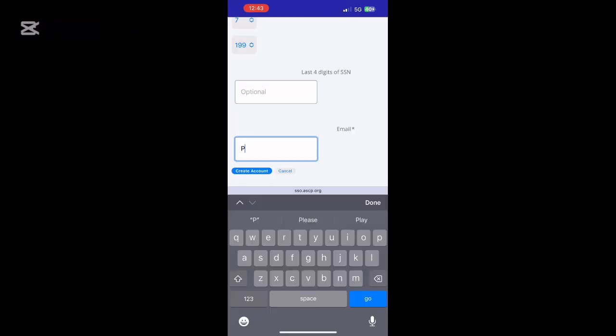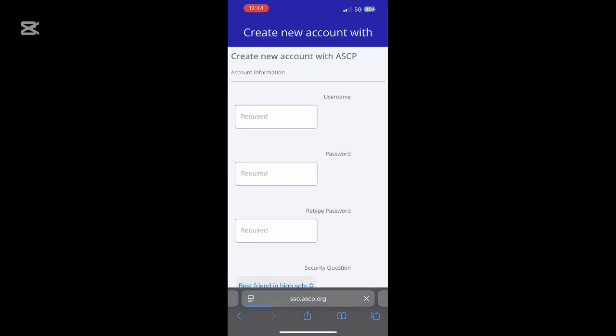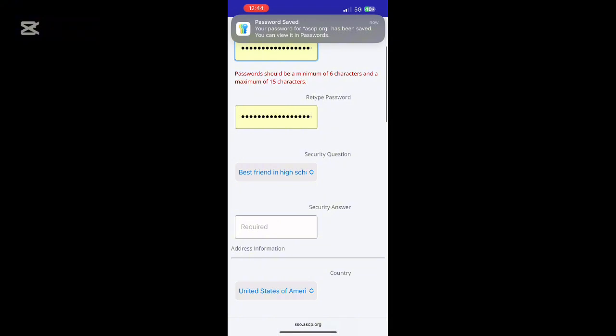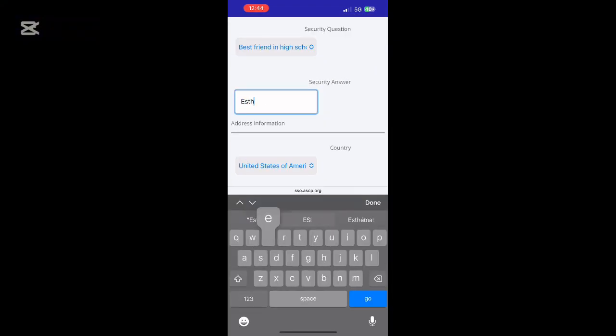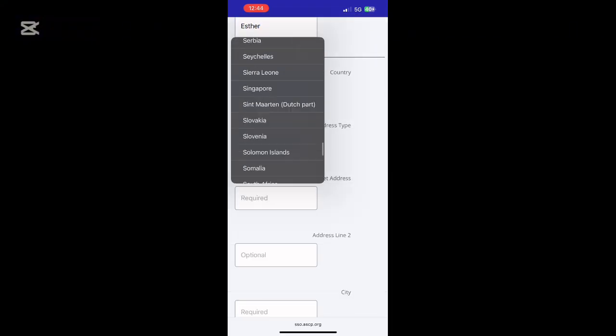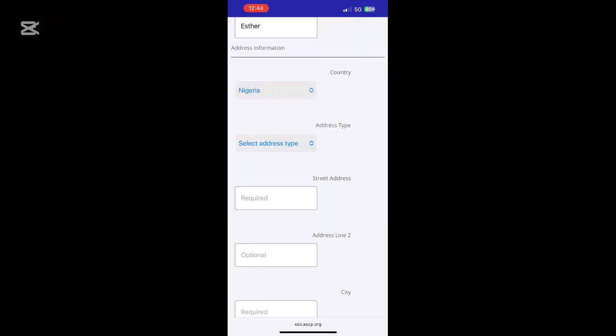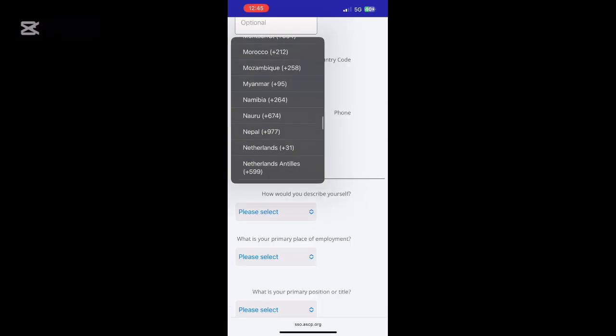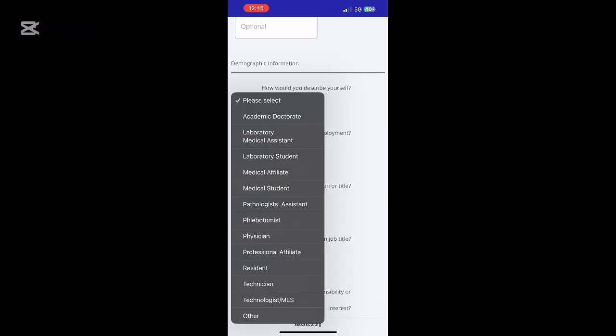Then we go ahead with the month, day and year of birth, just basic things. Then I clicked on create an account. It brought me to this page where I have to create a username and then a password. It flagged my password, but I ended up creating a new password. You're supposed to fill in the boxes that are ticked required. Anything that is optional or doesn't have the asterisk mark, you can just leave be. You should fill up the ones that are ticked required, so just go ahead and do that.